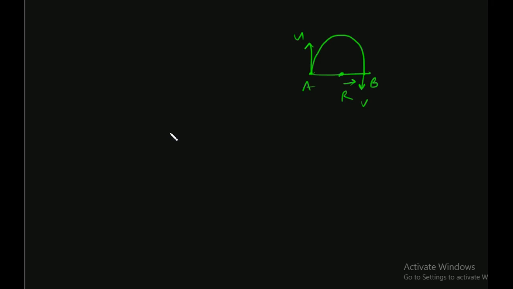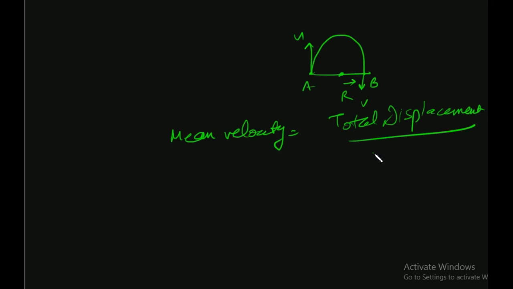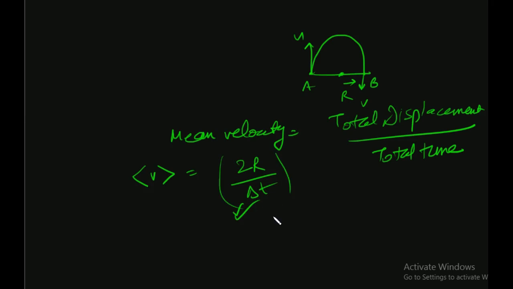This is a semicircle. Everyone knows. Okay, if you don't know, I'll tell you. Mean velocity is the total displacement upon total time interval. So mean velocity is usually written like this, and total displacement over here is 2r and total time is delta t. So this is the mean velocity.